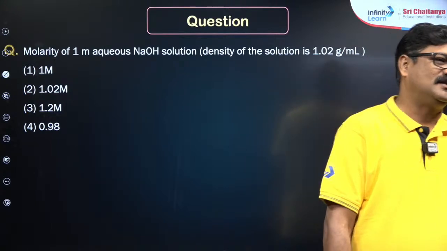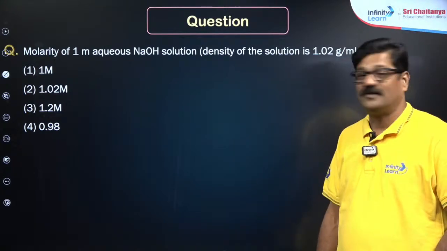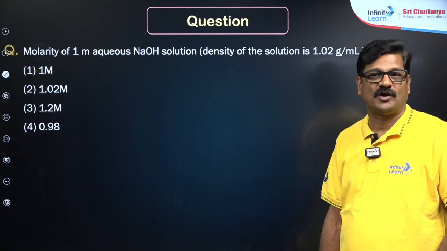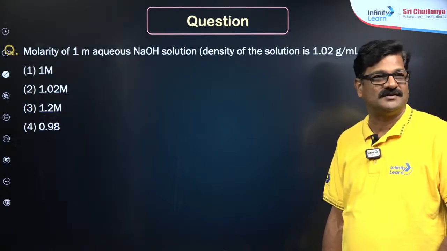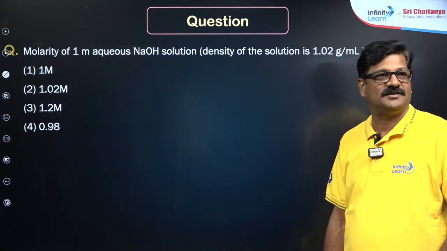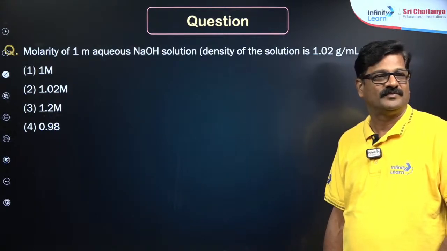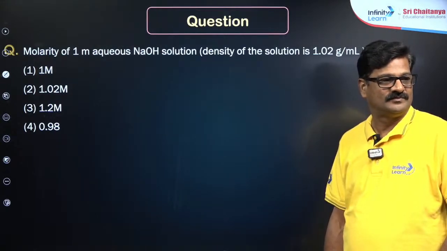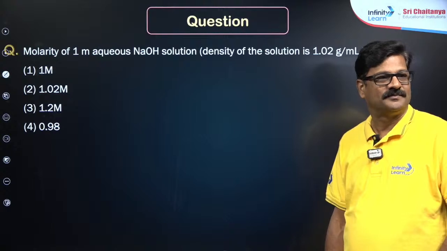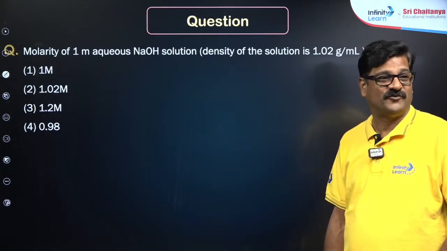No problem, you just follow this question. Vishal, come on, you can do it. You want to say 4, okay, fine.